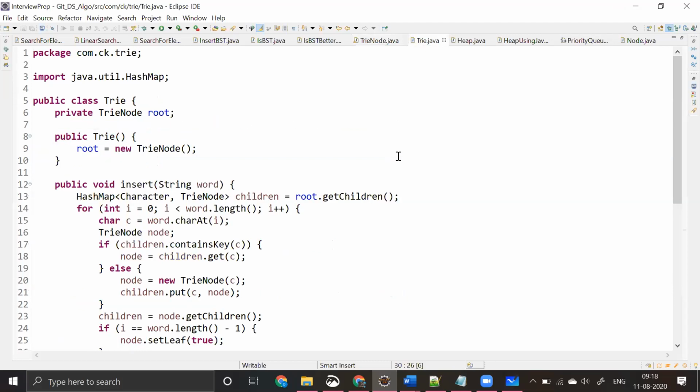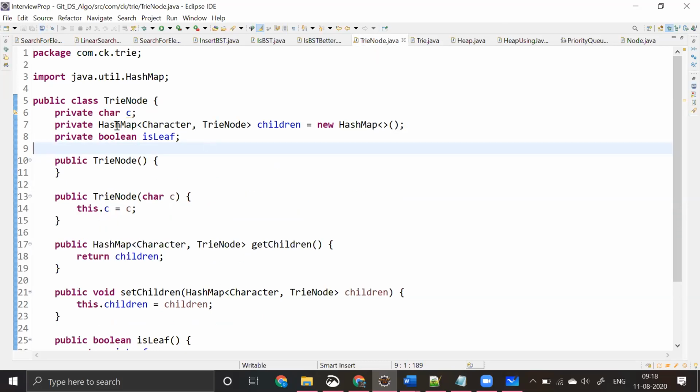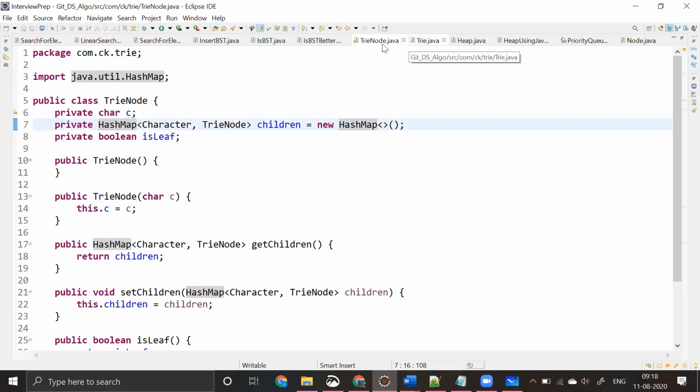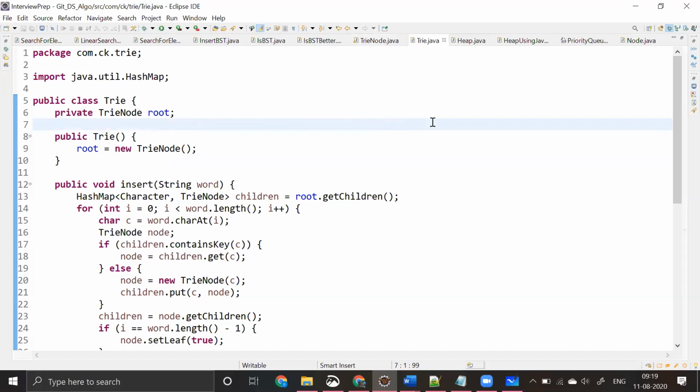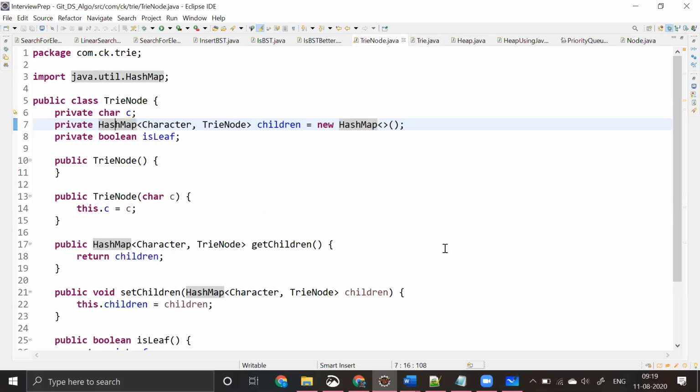I think maybe you'll find it a little bit difficult because of the introduction of the hash map here, but give it a try. It's a worthy try. In case you do not, I'll be giving you the notes the next day, which means tomorrow. So this is what a trie is for you guys. We have done some introduction about a trie. Just wanted to ask, are you with me till now?